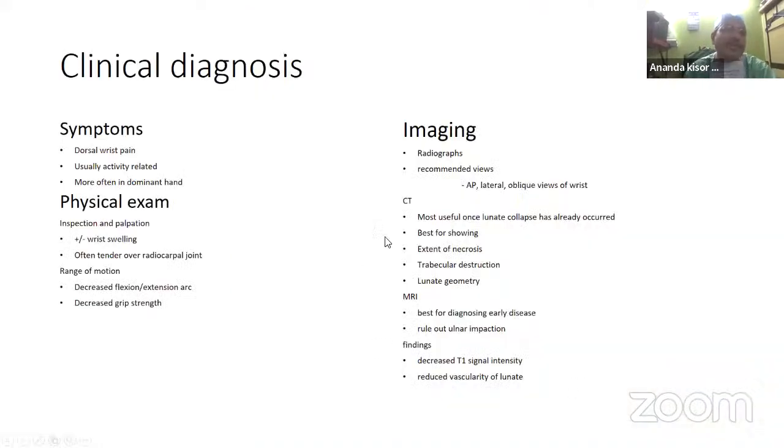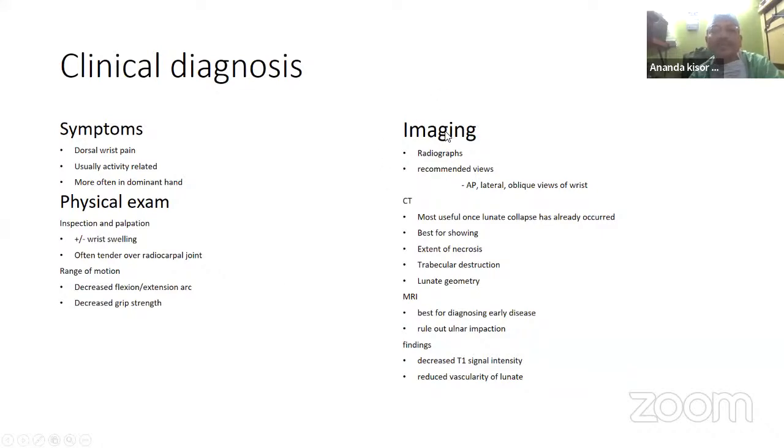Clinical diagnosis, as already told, we have to break into different categories. The symptom is dorsal wrist pain, usually activity related, more in the dominant hand. Physical examination needs to cover inspection, palpation, and range of motion, and then imaging. My aim in this presentation is to show how to write in different subcategories. Everything is written in the book or anywhere on the internet, so just make it into subcategories like this: symptoms, physical examination, inspection, palpation, range of motion.